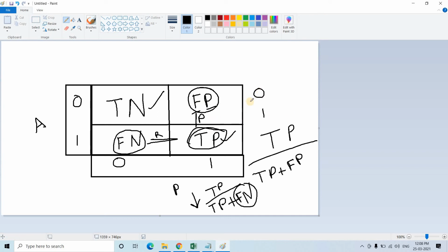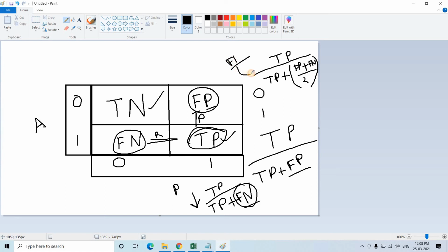So scientists came up with this approach. The formula is very easy to remember. TP, I have told you, will always be in the upper term. TP by TP will be there in the first term, like precision and recall, plus, as I have told you, both are important. When we considered precision, when it was important, we wrote FP here. When recall was important, we wrote FN here. Now FP and FN are both important, so scientists came up with this simple formula, FP plus FN. We are giving both importance, then we take the average of them by 2, that's it. And this is also called the F1 score.